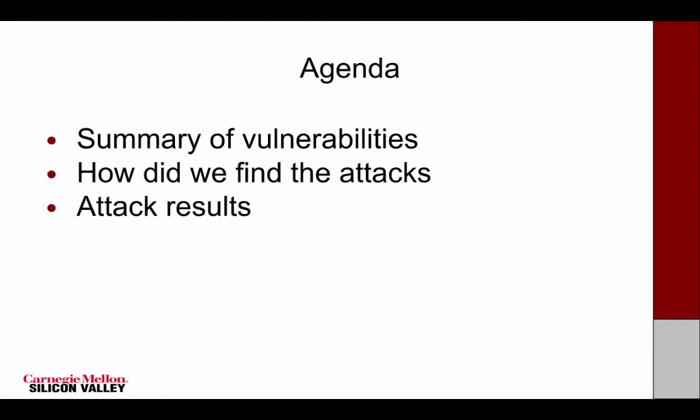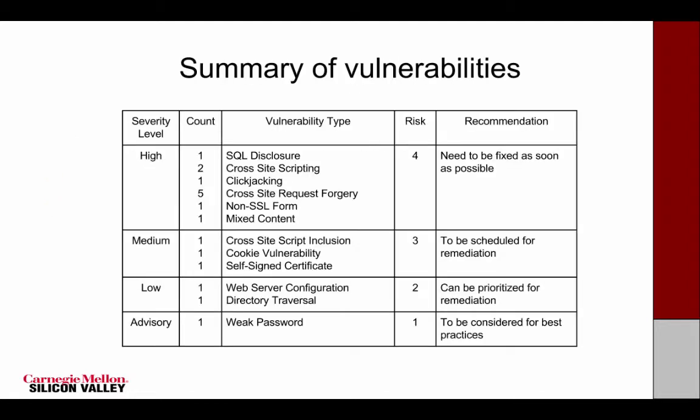So the agenda for the presentation is: first, a summary of vulnerabilities; second, how did we find the attack; and third, what were the attack results. So here is a list of vulnerabilities that we found while exploiting the website. To name a few, we found cross-site scripting, cross-site request forgery, cross-site script inclusion, and SQL disclosure, ranging from high severity level to low severity level.